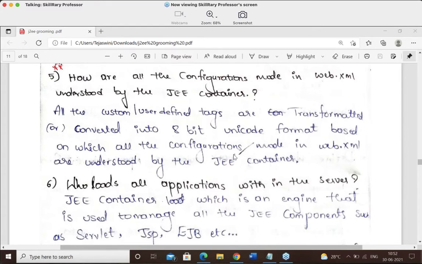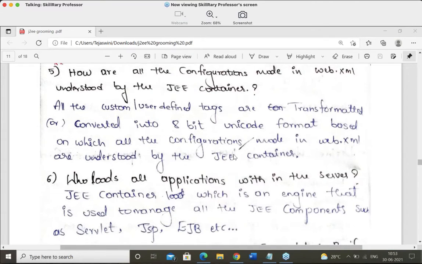That is how are all the configurations made in web.xml understood by the JEE container? Means what is your answer? Tell me guys.